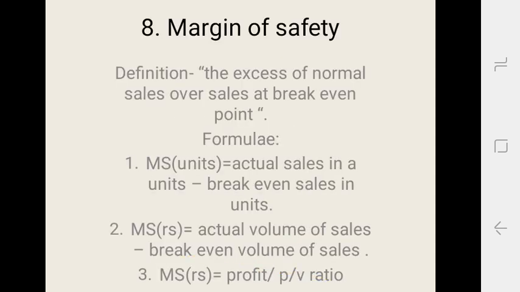And now we will see some formulas of margin of safety. Margin of safety in units: actual sales in units less break-even sales in units. The second formula is margin of safety in rupees: the actual volume of sales less break-even volume of sales. And the last and third formula is margin of safety is equal to profit upon PV ratio.